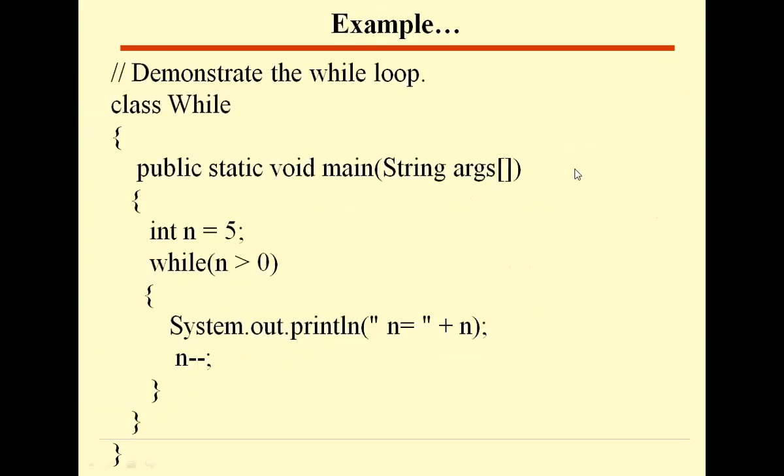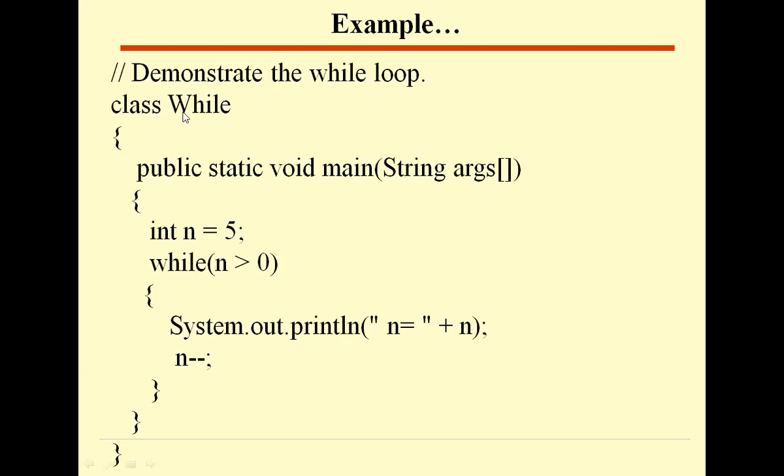Now, let us see an example where we can use this while loop in our Java program. I have declared a class called While. Please see here, the class name while begins with capital W. If you give a small w here, then you will get an error because while is a keyword. Keywords you cannot use as variable names, class names, or method names. But here this W is capital, that's why you won't get any problem.